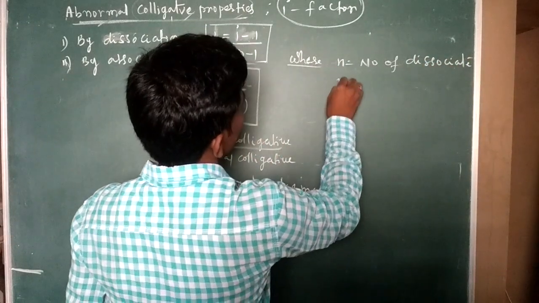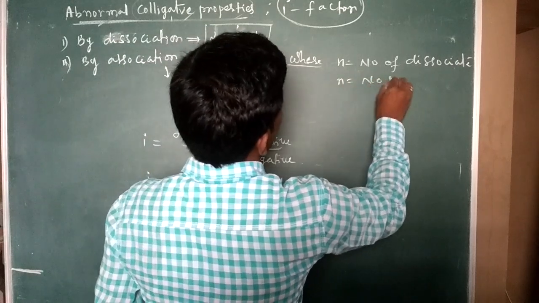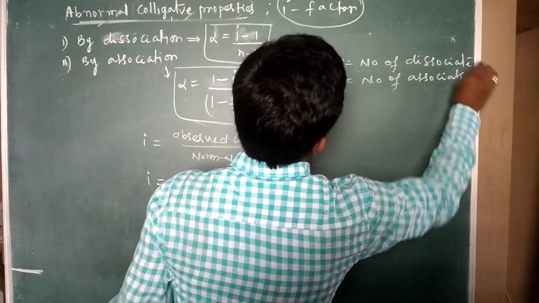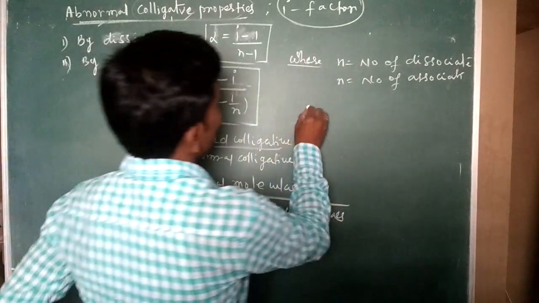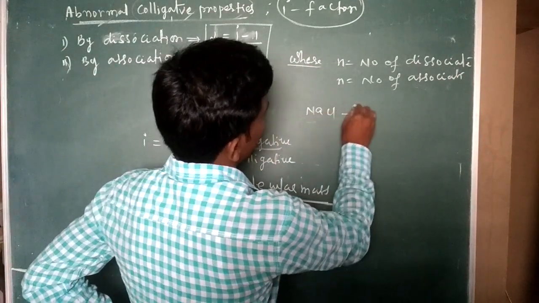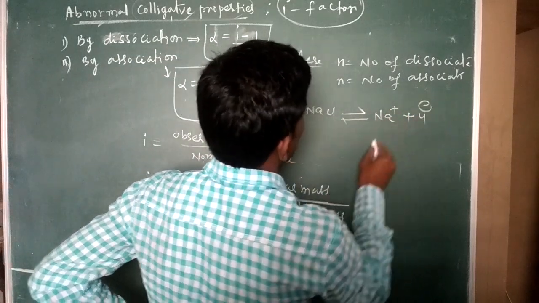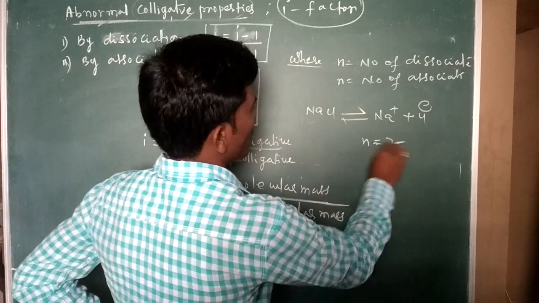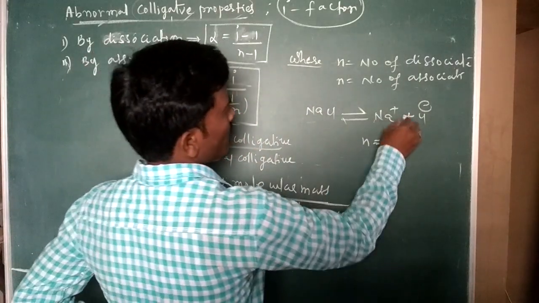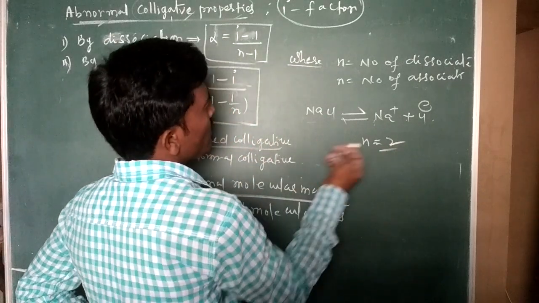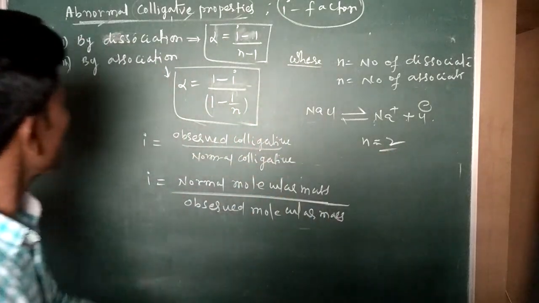In case of association, n is equal to the number of associated particles. Let us take one example for the n value. NaCl will give rise to Na plus and Cl minus, so n is equal to 2: one Na plus and one Cl minus.